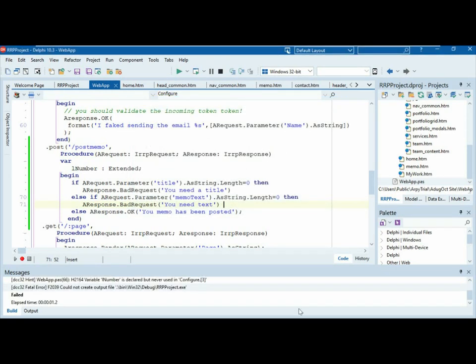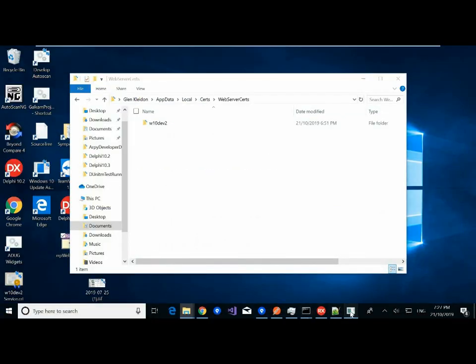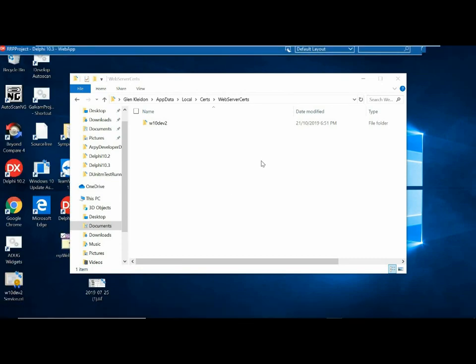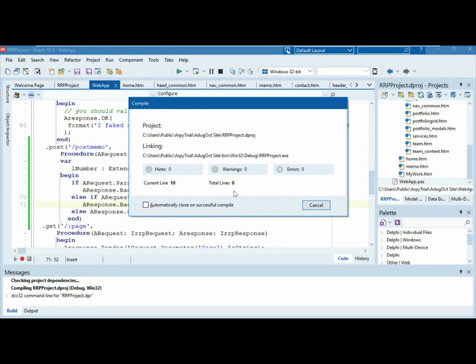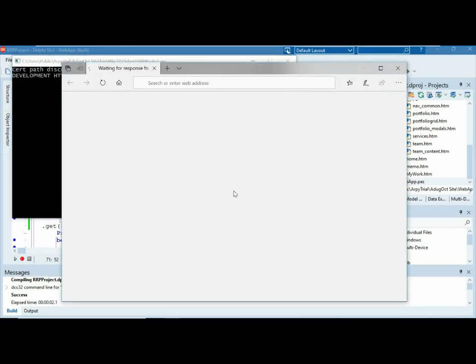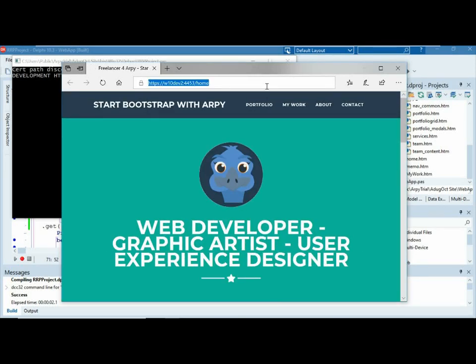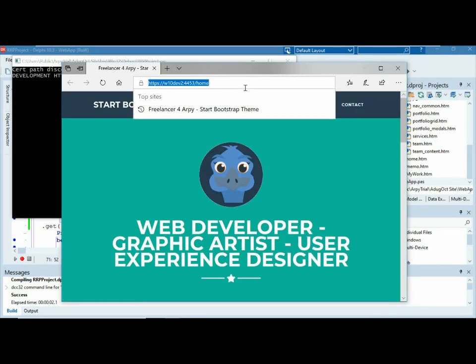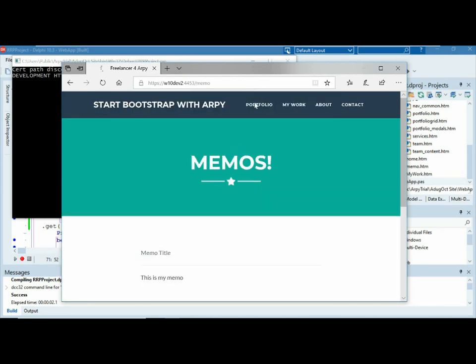Oh, it's because the application's still running. Okay, so let's kill that one. We really do need to recompile it this time. And now if we run, and provided we've done everything right, which I think we did, although this is a demo, so chances are not. We haven't got anything in the nav bar about how to get there yet, so we just have to type Memo into the list, and that'll take us to the memo.